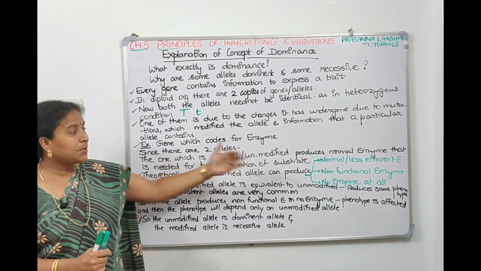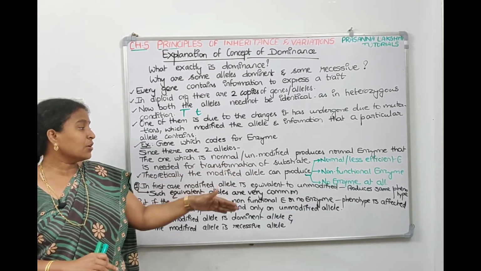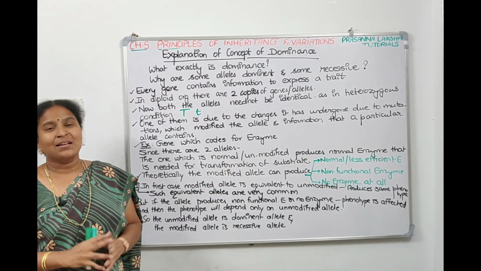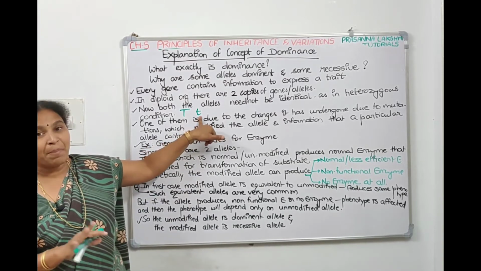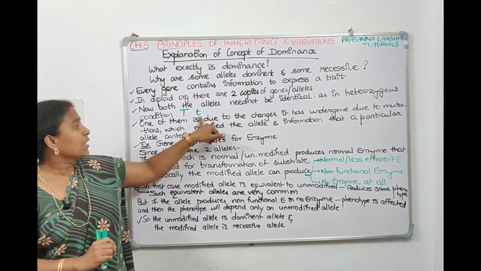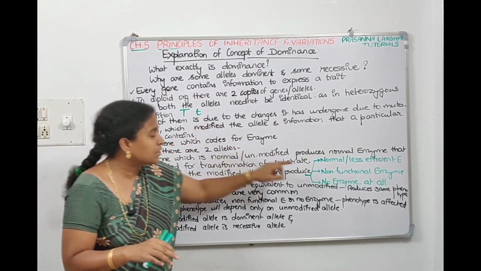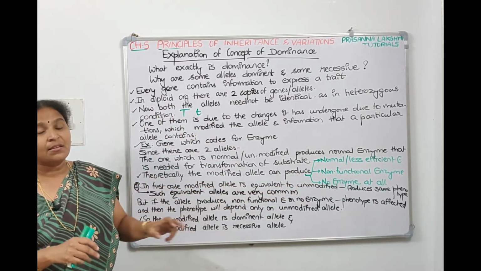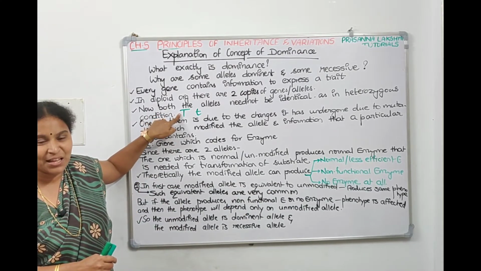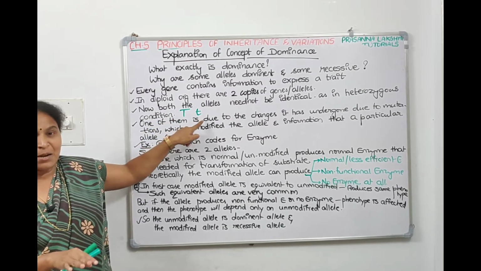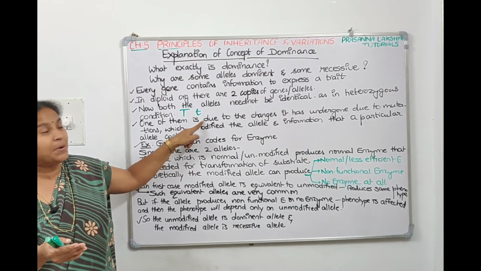Whereas with the second and third possibilities, non-functional enzyme or no enzyme, the substrate cannot be transformed into product. That means the modified allele remains passive. It's not able to express. In the second and third conditions, the transformation of substrate to product depends upon the unmodified allele only.